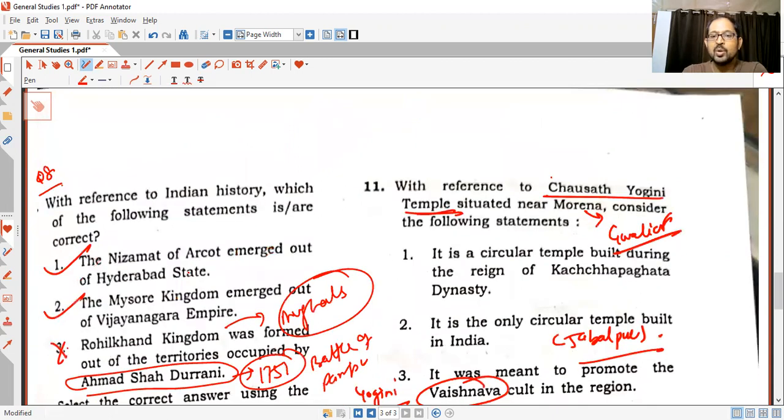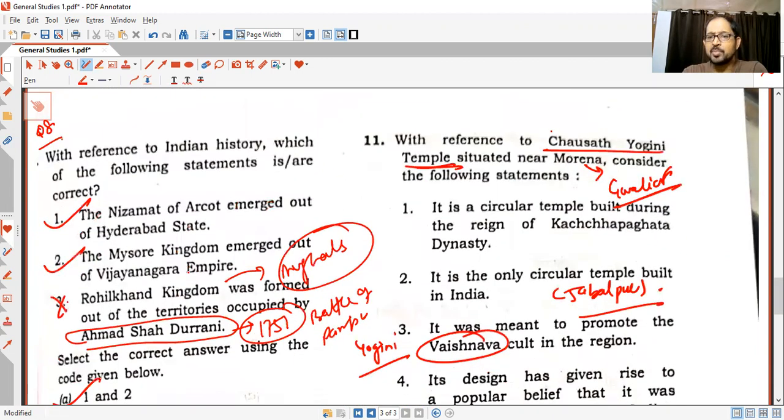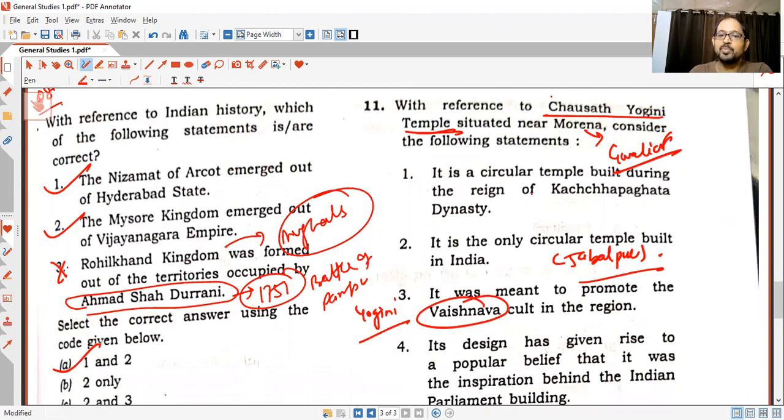Then, with reference to the Chausath Yogini temple situated near Morena in Gwalior, MP, consider the following statements. It is a circular temple built during the reign of the Kachchhapaghata dynasty. This is a correct statement. Then, it is the only circular temple built in India. No, even for the Yogini cult there are 4 temples, 2 in MP and 2 in Odisha, all of them basically circular in nature.